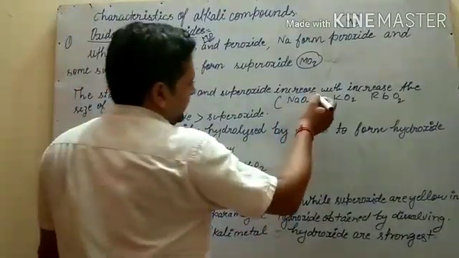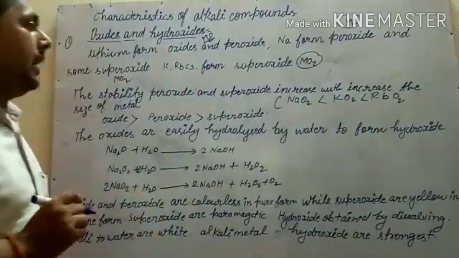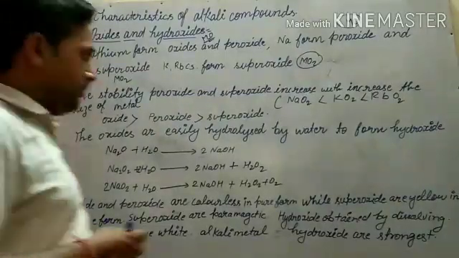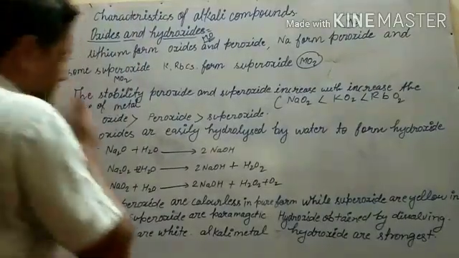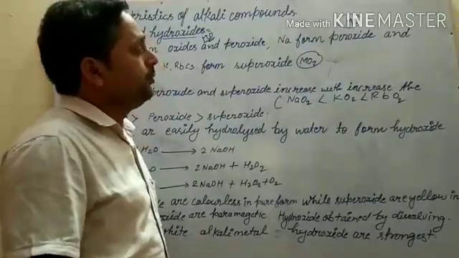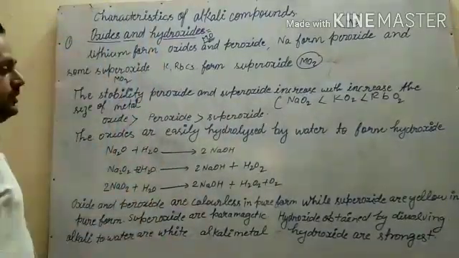So the stability order will be like this: stability of sodium peroxide is lesser than potassium peroxide, and potassium peroxide stability is lesser than rubidium peroxide. So this is the order of peroxide.